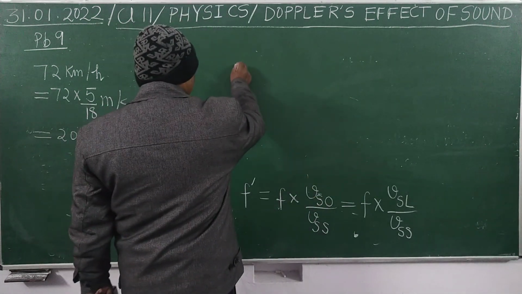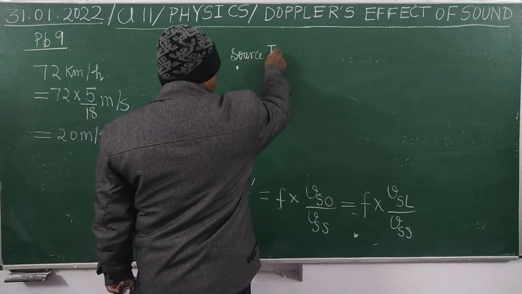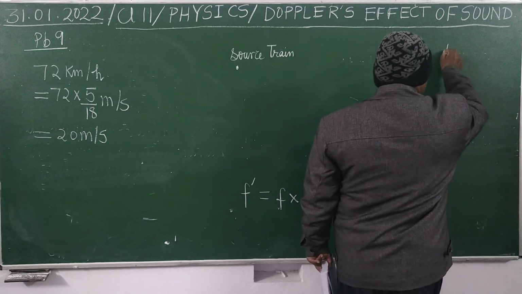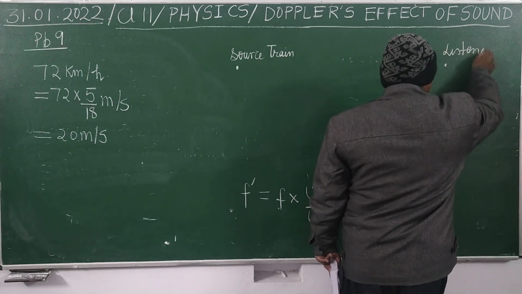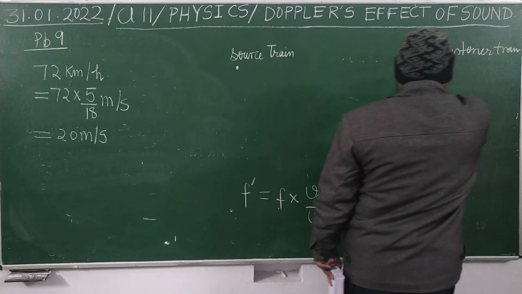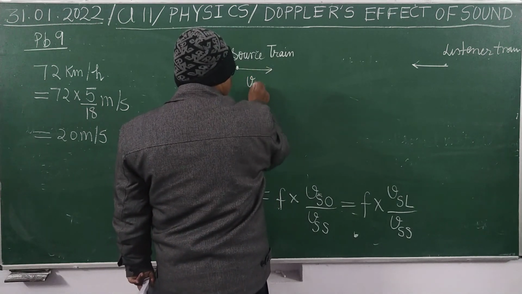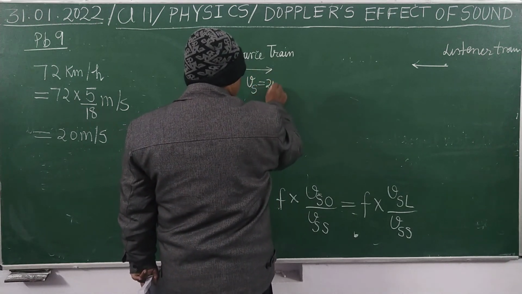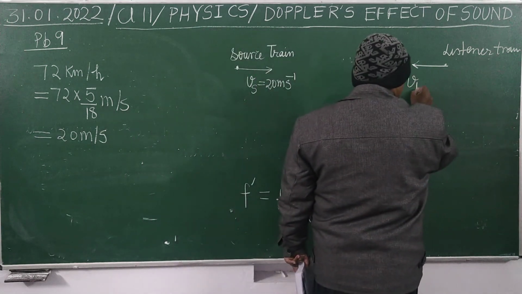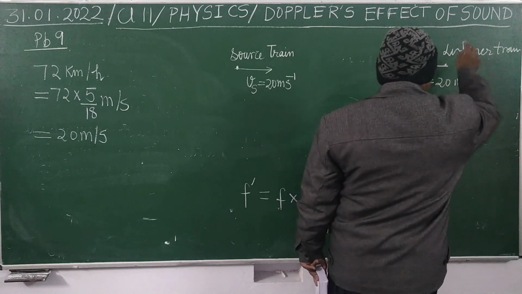It is clear? Now this is the source train and this is the listener train. Both are moving towards each other. You can take Vs equals to 20 meter per second, VL equals to 20 meter per second, because the listener is sitting on this.